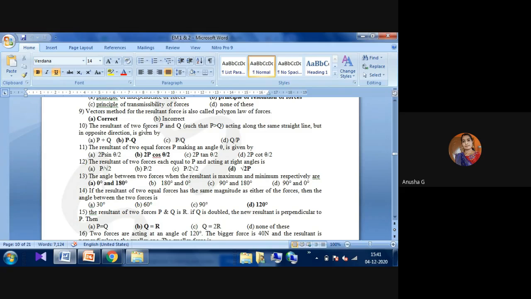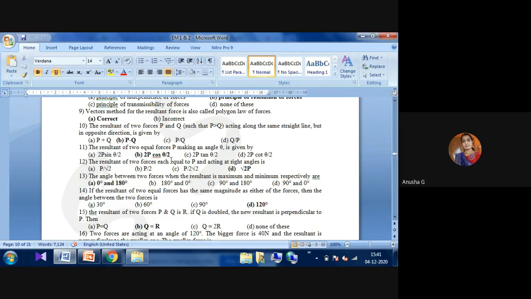The resultant of two forces P and Q acting along the same straight line but in opposite directions is given by P minus Q, where P is greater than Q. For example, P is 10 and Q is 8. You have to think about that.